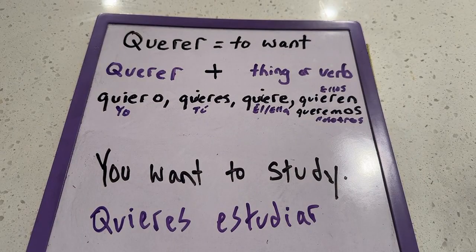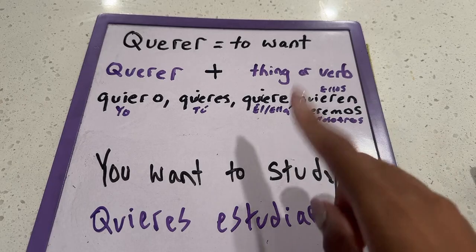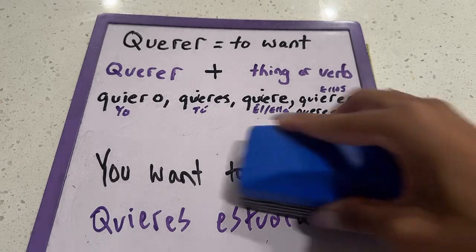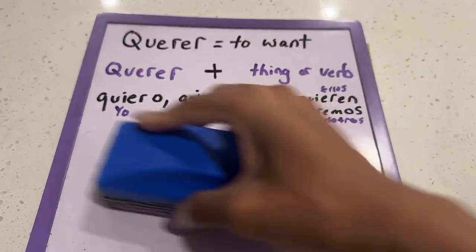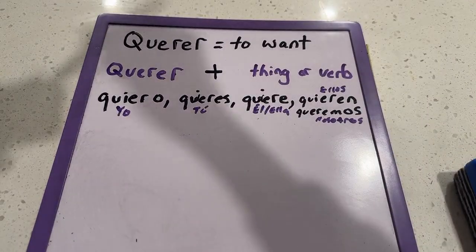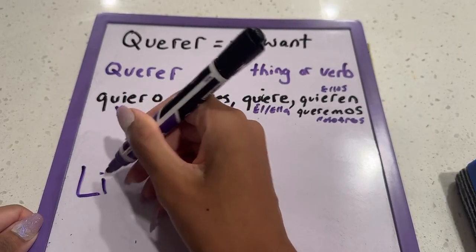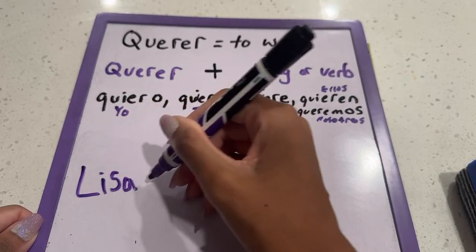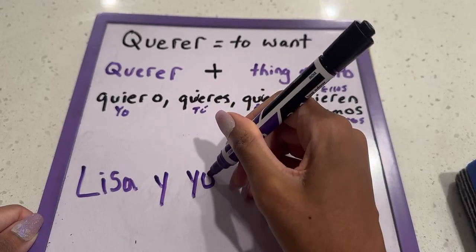It is okay. Now, here's another little game for us. Another little game that I love to play with you guys is guess the mistake. So I'm going to write a sentence that has a mistake in there. And I want you all to tell me what it is. All right, so Lisa y yo.